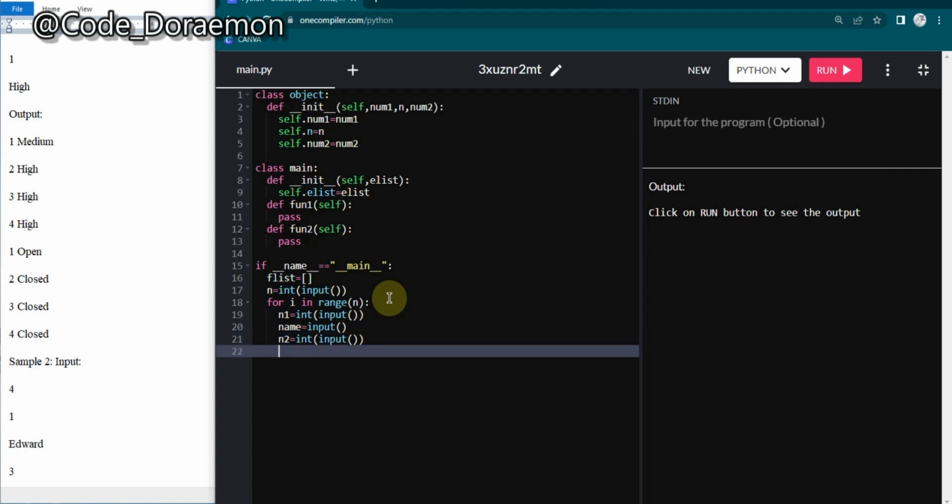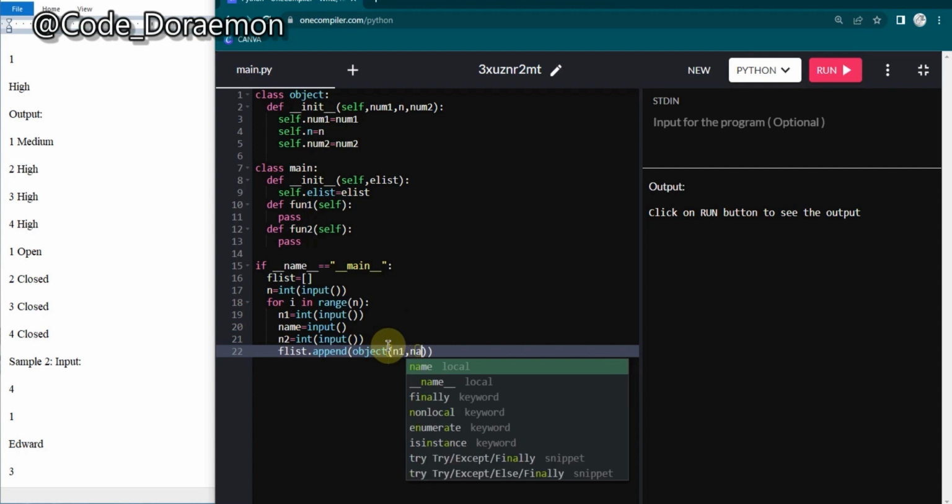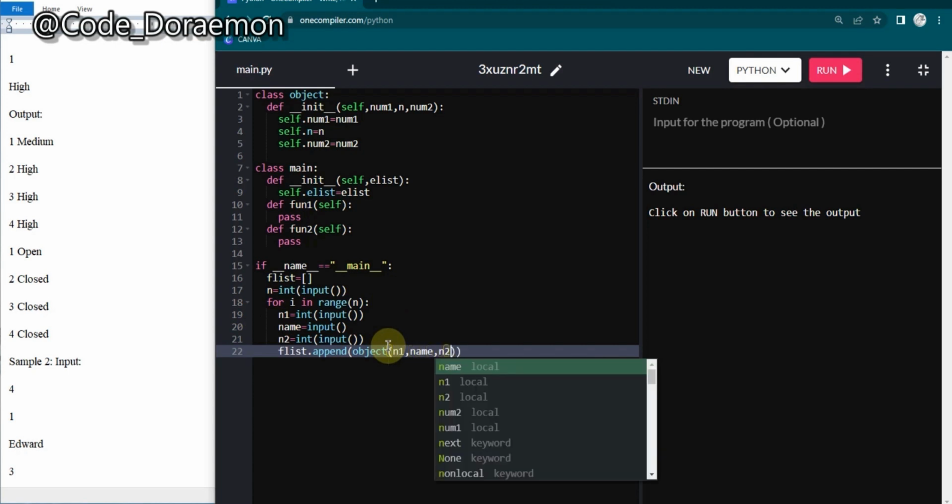Yeah, so now we got the 3 inputs, and now we have to pass these on to the object function. How we'll do that is, as you usually append anything to your list, we'll use flist.append, and in this place we'll be calling that object function. Object of, we have to pass the names which are declared over here: n1, name and n2.